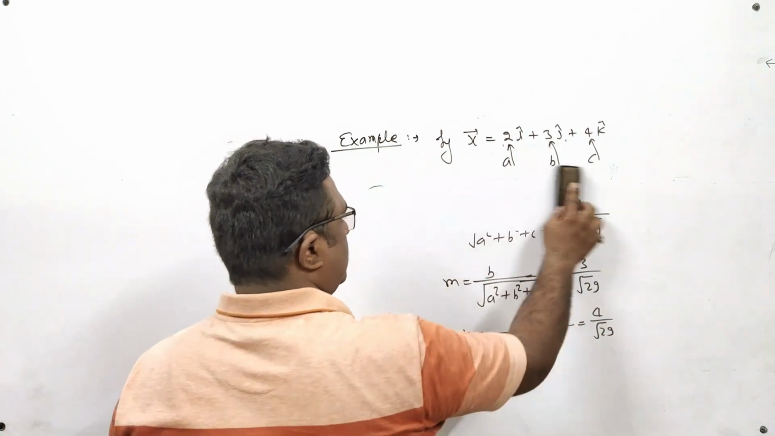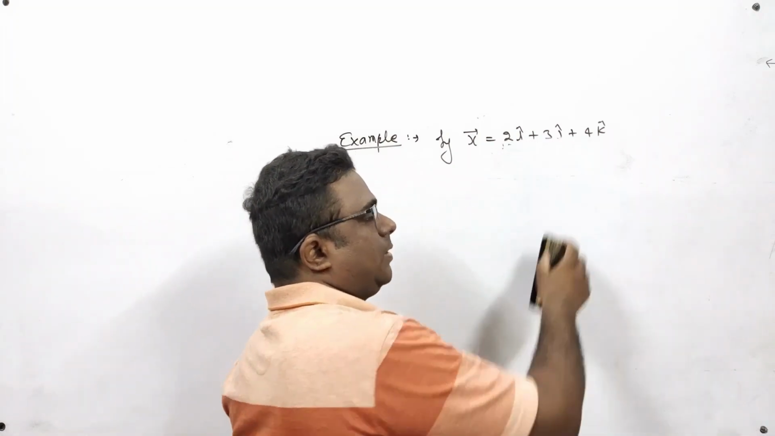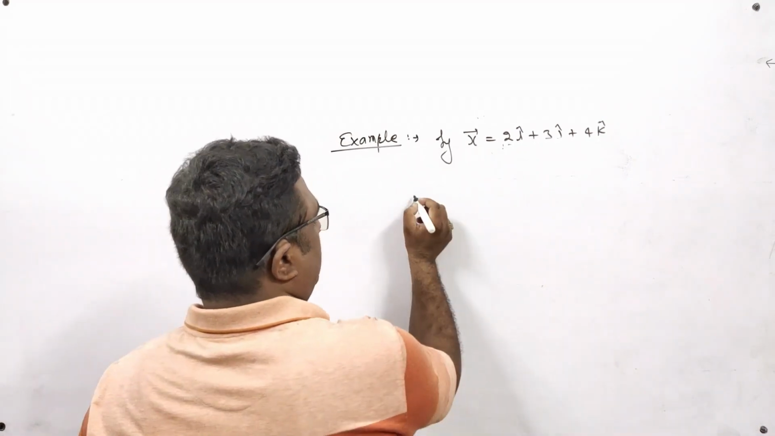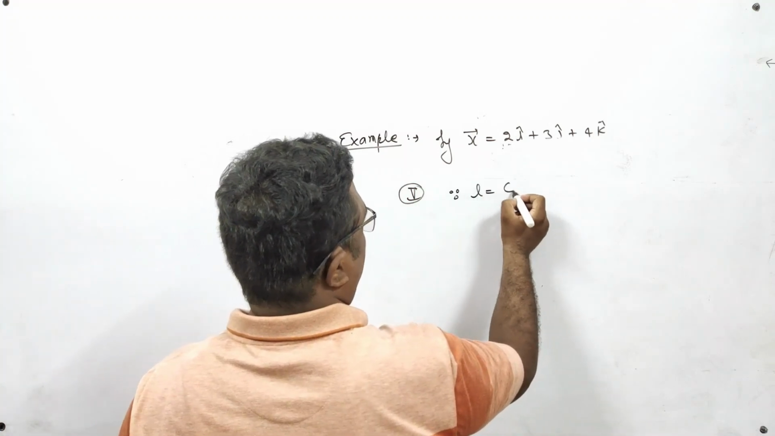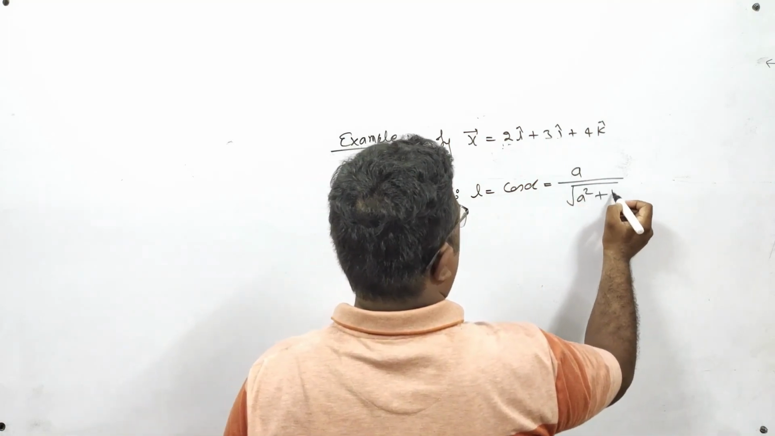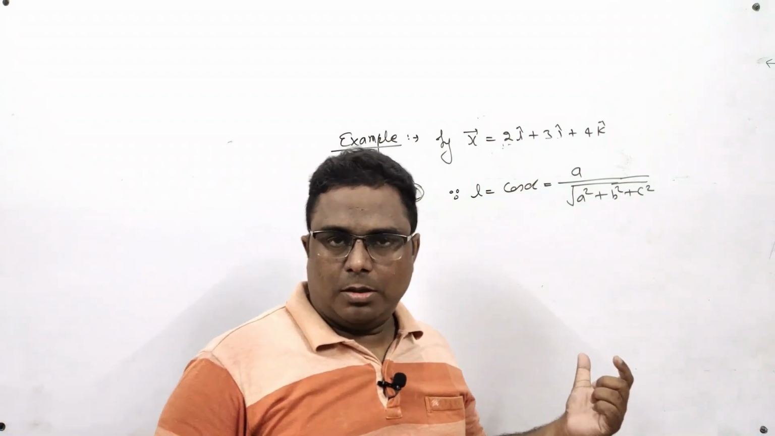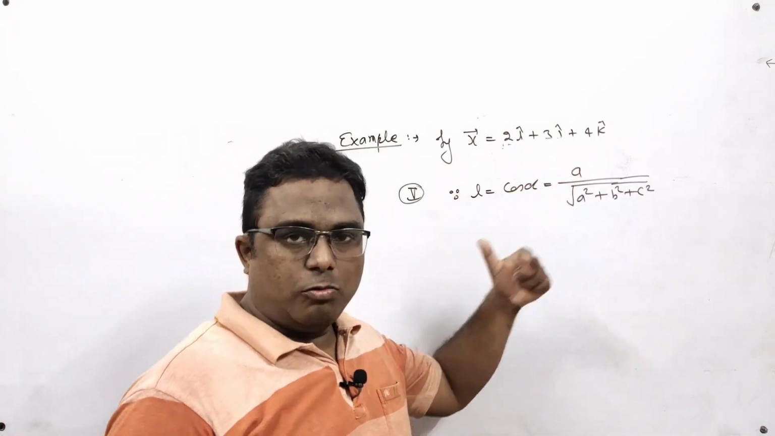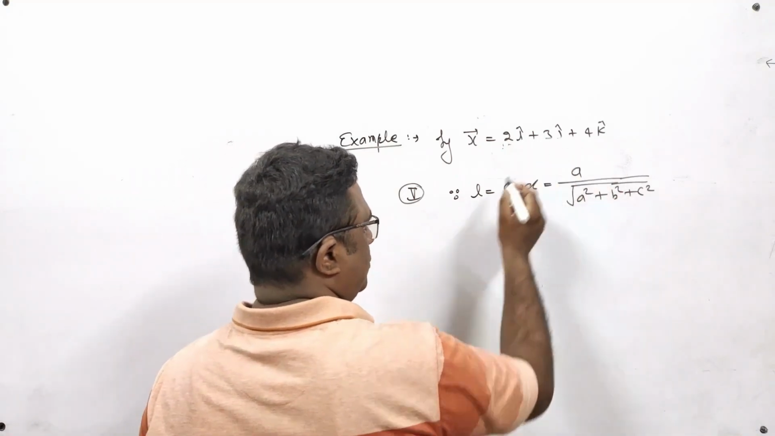Now the next point is, suppose I want to find out the angle of this vector from the positive direction of x-axis. Since l is equal to cos alpha, which is equal to a upon under root a square plus b square plus c square, this is the formula of direction cosine. There are 3 formulas of direction cosines: l equal to this, m equal to this and n equal to this. So I am taking this one.